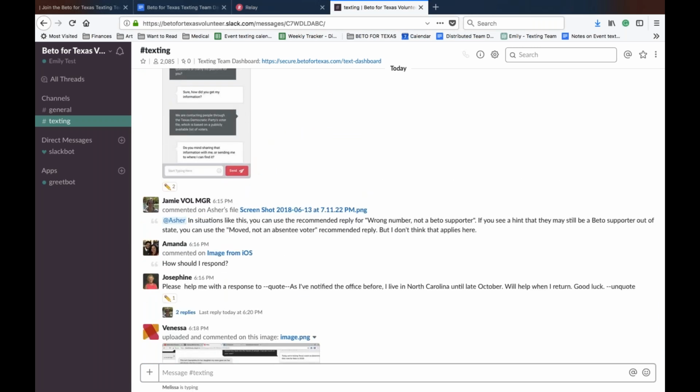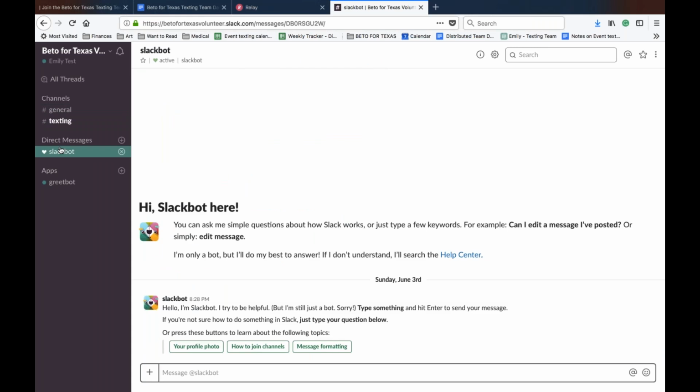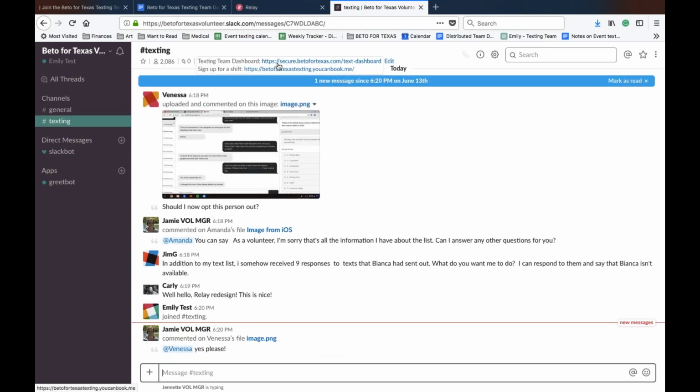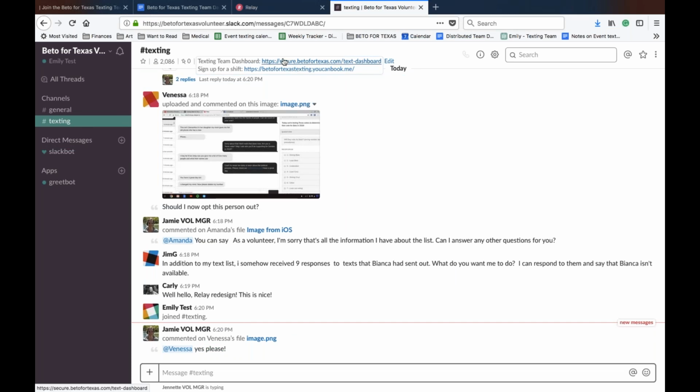So while you should always use Slack if you have a question, if you're a little unsure of how to respond, or what a text you receive means, you should definitely start with the dashboard first, because we have a lot of those questions already answered for you. So we keep the dashboard conveniently pinned or set as a status up top here, so you can always find it during your shift.